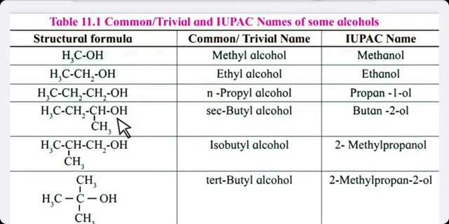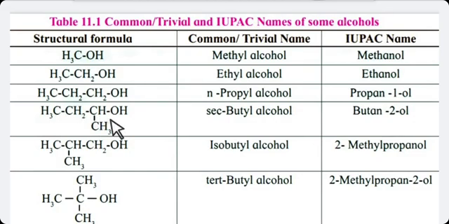Now next one, you have to number again from the right hand side, 1, 2, 3. But if you number in this way, 1, 2, 3, it will be wrong because it is not your longest chain. You have to write CH3 as number 1, then CH number 2, then 3, then 4.